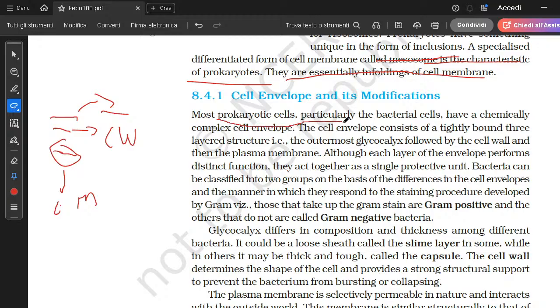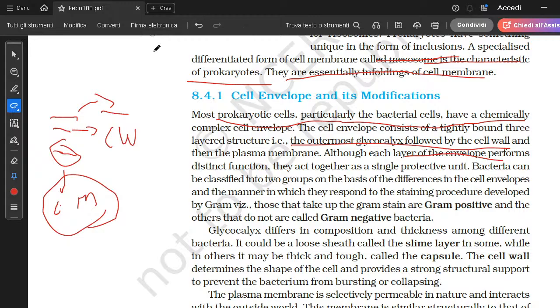Most prokaryotic cells, particularly bacterial cells, have a chemically complex cell envelope. The cell envelope consists of a tightly bound three-layer structure: the outermost glycocalyx, followed by the cell wall and the plasma membrane. Each layer performs a distinct function. The plasma membrane is semi-permeable and decides which things the cell needs and which it doesn't. The cell wall keeps it compact, and the glycocalyx provides protection.